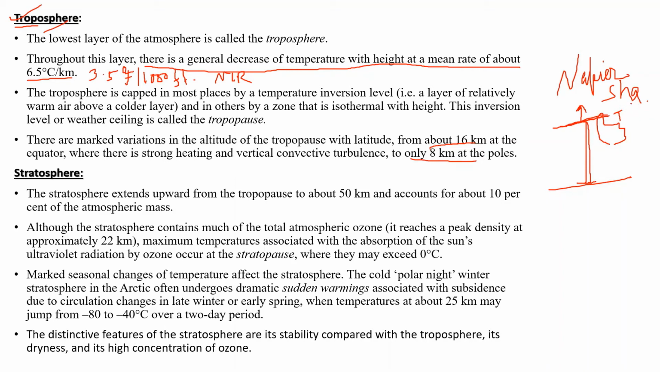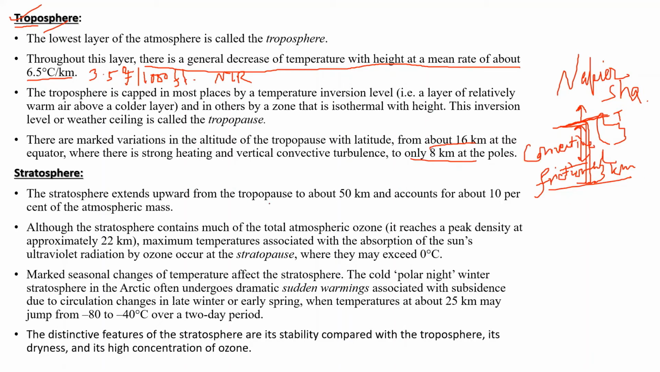We can classify troposphere into two categories. That is, one is frictional layer, another one is convective layer. Frictional layer is confined within 3 km from the Earth's surface, and beyond that, up to tropopause, this is known as convective layer.